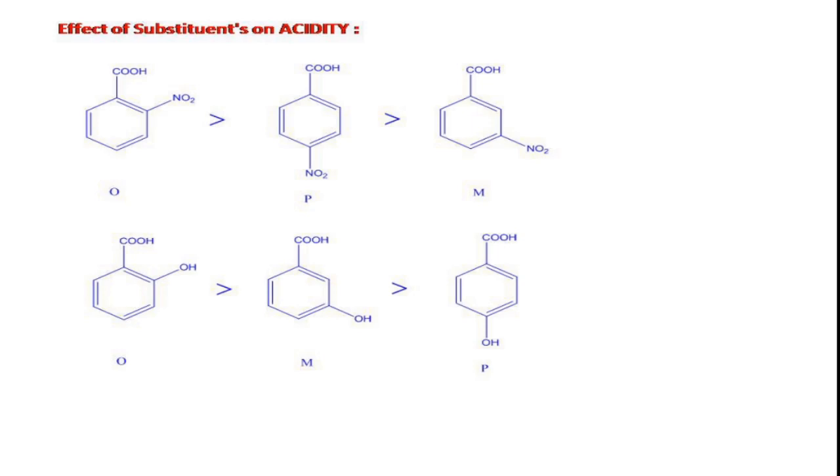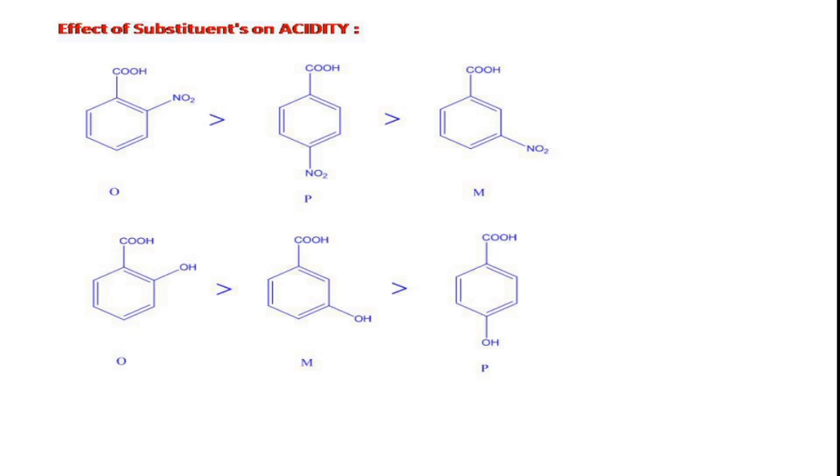Similarly, in the case of electron releasing groups like alkoxy groups or hydroxy groups, here you see it is an electron donating group, thereby the stability of the carboxylate anion decreases, and thus the acidity of the parent benzoic acid decreases. But if you compare the position orientation effect, here irrespective of the nature of the substituent, ortho substituted benzoic acids are more acidic, that is, ortho is more acidic.